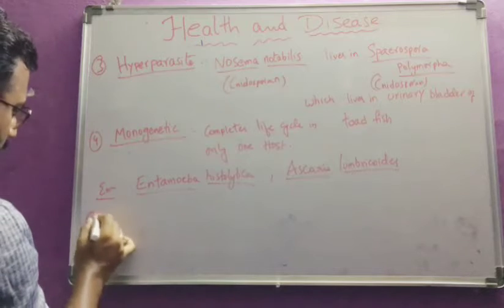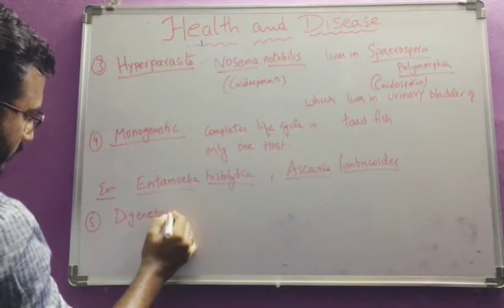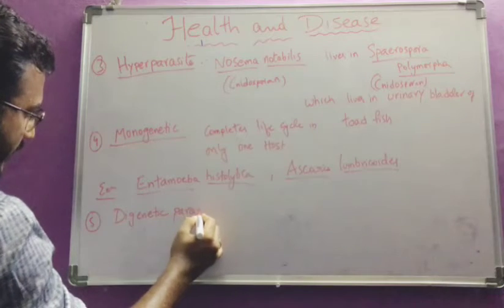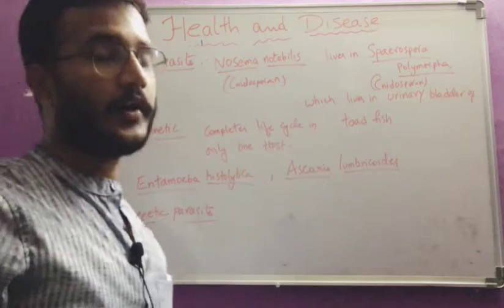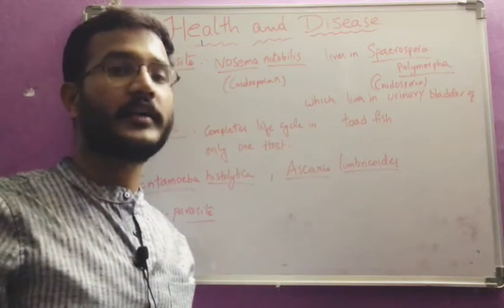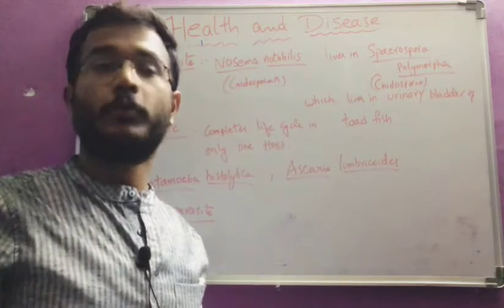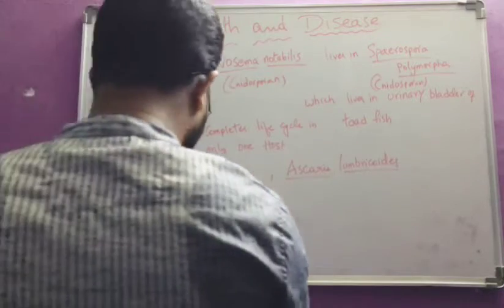And fifth one, digenetic parasite. This means this parasite requires two hosts to complete its life cycle, not a single host. It needs a minimum of two hosts. That is digenetic parasitism. So what are the examples for that?